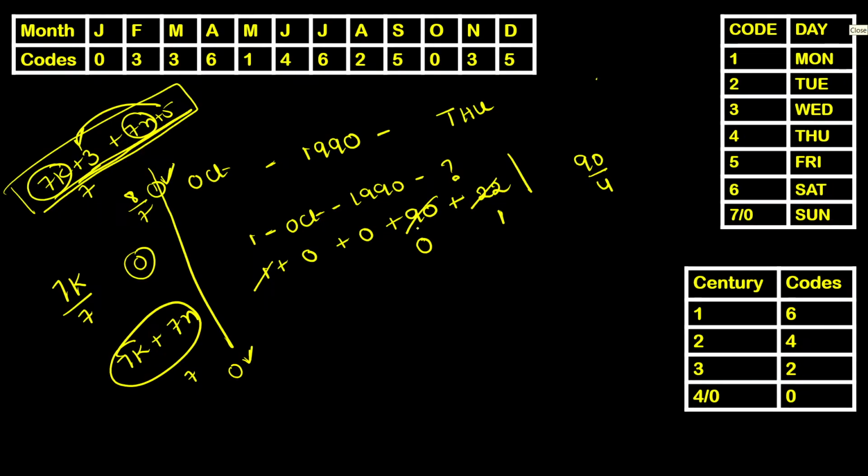90 plus 1, 91 divided by 7, your remainder is going to be 0. 22 by 7, remainder is 1. So finally, we got to know that it's a Monday. So 1st October 1990, that's a Monday.